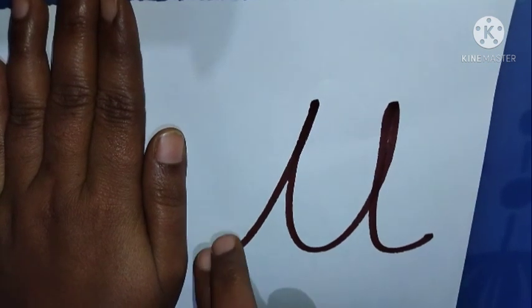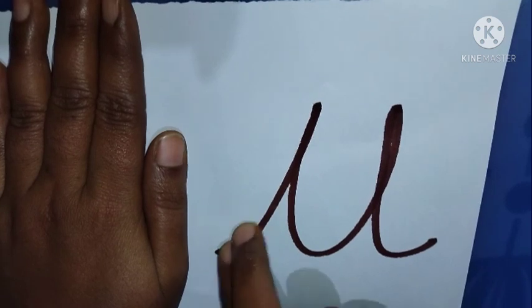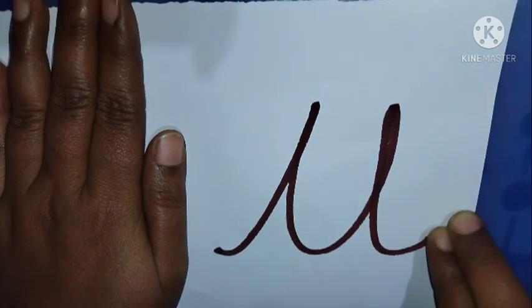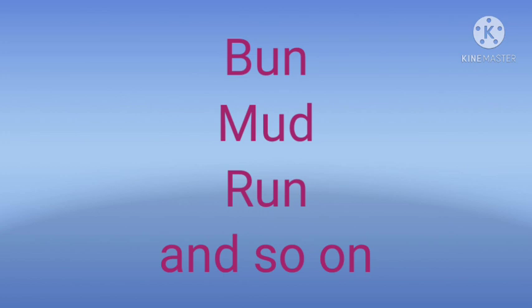The sound is A. Let the child take over the tracing. Then go on giving the words. When I say mud, mud, do you listen to the sound a? The child may say yes. The same way, go on giving the words. Let the child recognize it.